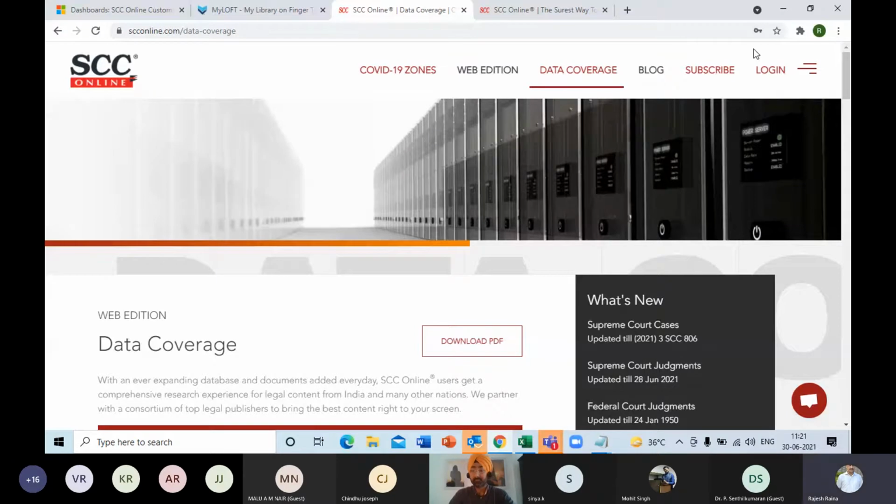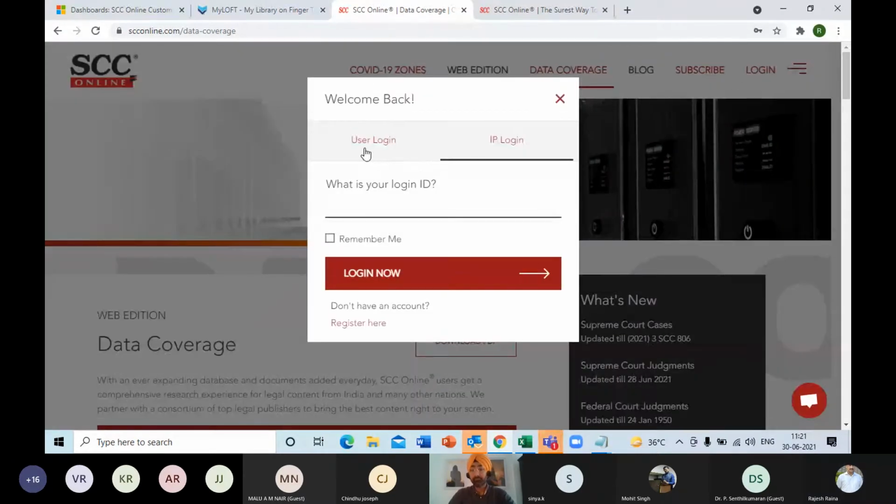Thank you, Chetan. Once you log in, the login pop-up that you'll see will have two sections: one is user login, the other is IP login. For accessing, you need the IP login on your login pop-up. So the first step is to identify this IP login.